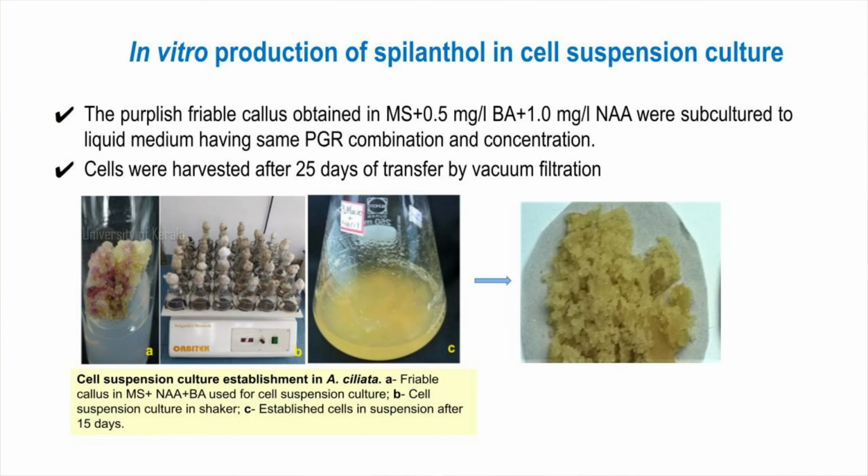Another important application of callus culture is that it can be utilized for the production of cell suspension culture. This is one example in Acmella ciliata. Here the cell suspension cultures were established using callus culture, and the cells were harvested and subjected to phytochemical analysis for the elucidation of the most bioactive compound spilanthol, which was present in elevated levels compared to the natural plant population.